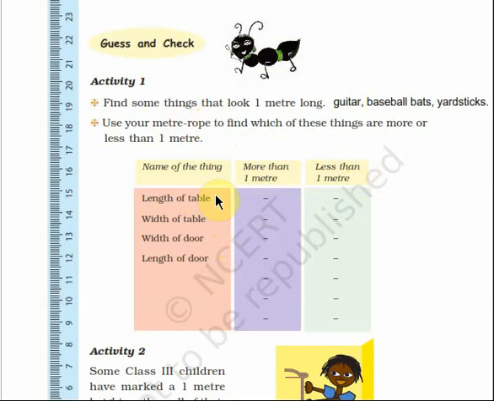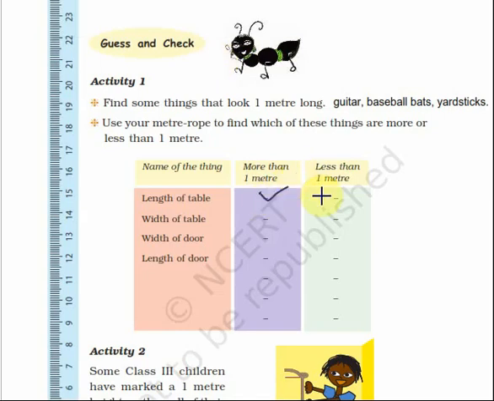You have usually seen a table. Tables are in your house and in your school, you are very familiar with a table. So what is the length of the table? Is it less than or more than 1 meter? Can you guess? 1 meter is equal to 100 centimeters. The length of the table is usually more than 1 meter. Okay, let us make a tick over here.